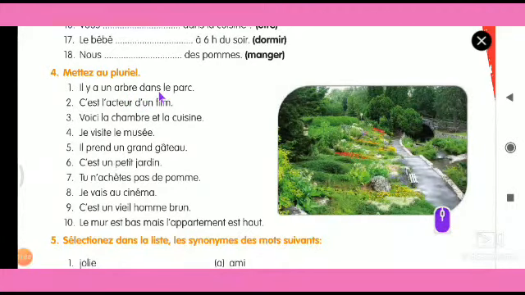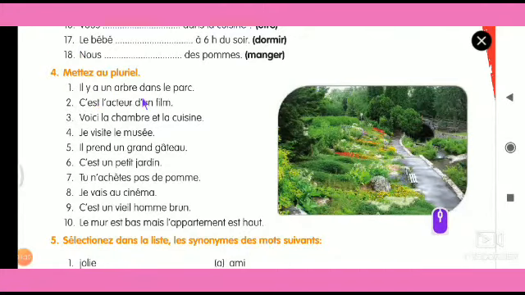No need to change anything. Le parc, fourth part. Okay. So il y a is an impersonal subject. That is, il y a means there is or there are. So no need to make any change in that. Okay. So we'll go for the next one.